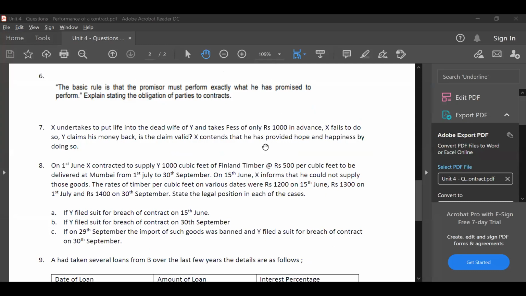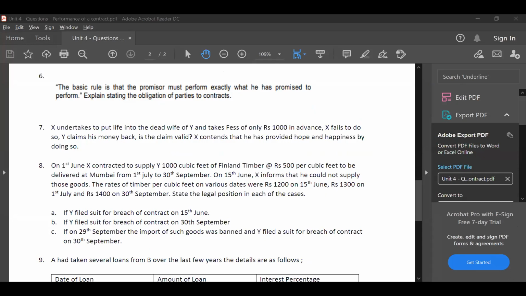On 1st June, X contracted to supply Y 1000 cubic feet of inland timber at rupees 500 per cubic feet, to be delivered at Mumbai from 1st July to 30th September. On 15 June, X informs that he could not supply those goods. The rates of timber per cubic feet on various dates were rupees 1200 on 15 June, rupees 1300 on 1st July, and rupees 1400 on 30th September. State the legal position in each of the following cases.